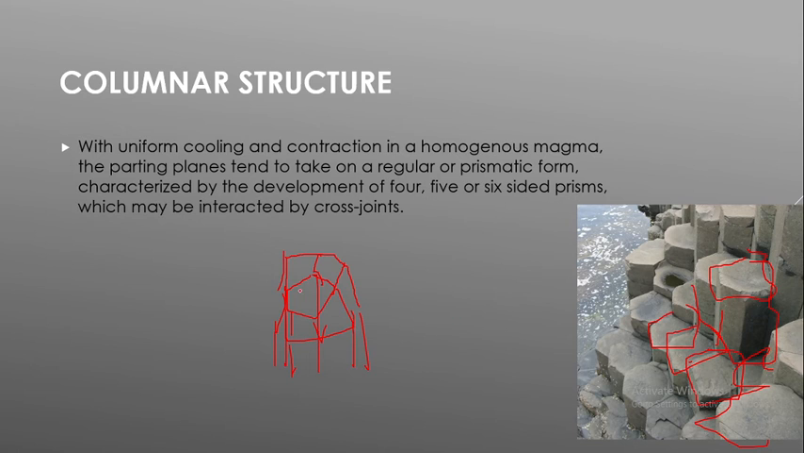That is columnar structure. It is nothing but homogeneous magma. When it cools and contracts, these prismatic structures are formed. It may be 4, 5 or 6 sided prisms, intersected by cross joints. That's it. Then the structure will be formed, and hence it is named columnar structure.